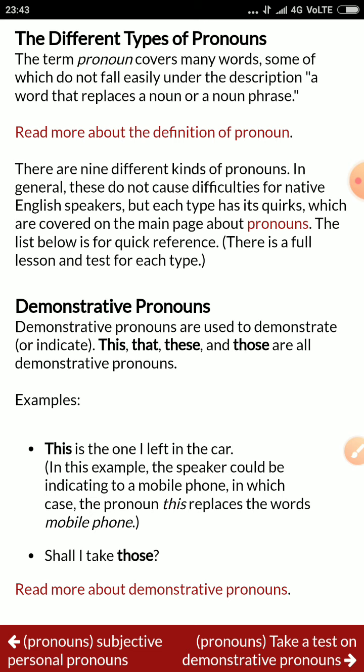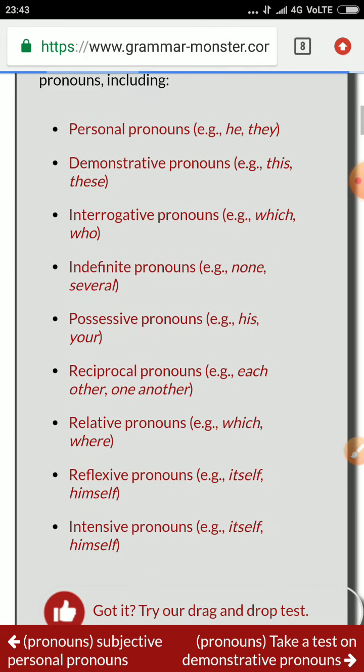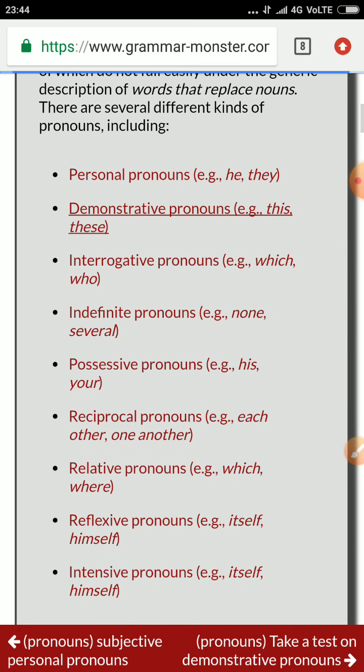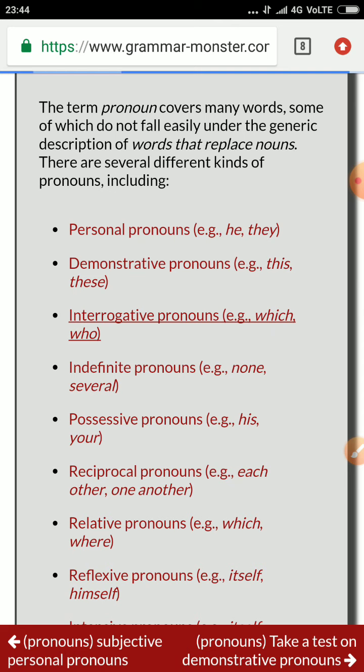In one sentence there could be many kinds of pronouns. The sentence contains many kinds of pronouns. We have to classify and sort out which kind of pronoun it is. See, demonstrative pronoun, indefinite pronoun. Now I am coming to you again, repeating the same words to help you understand what a pronoun is and the kinds of pronouns.